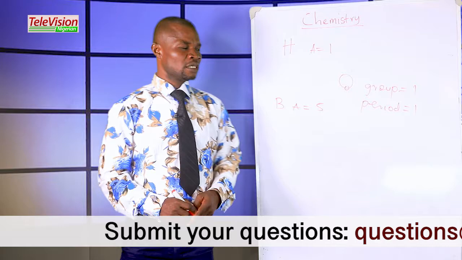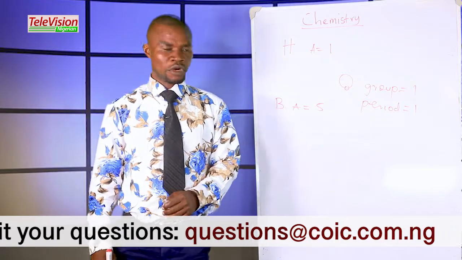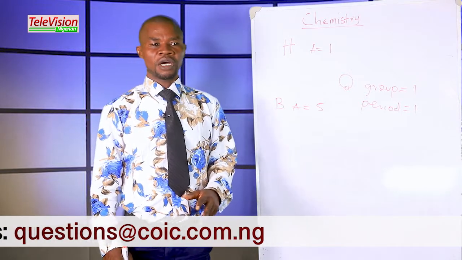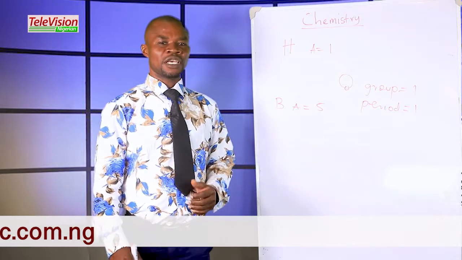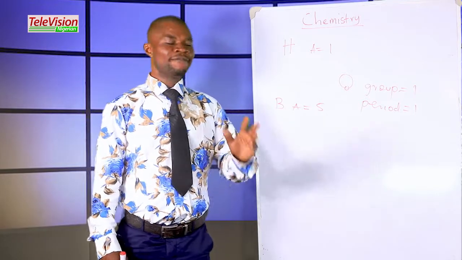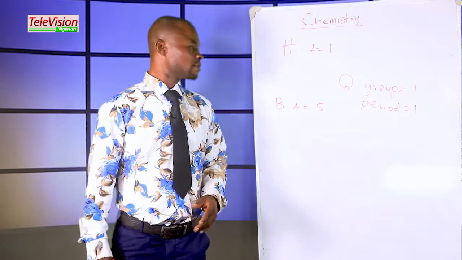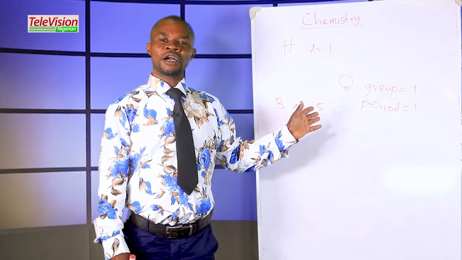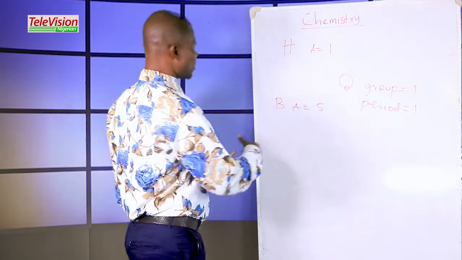Why is this topic important? The topic is very, very important because before you can prepare the periodic table, you must know the group and the period to which the element belongs. And in preparing for WAEC, NECO, GCE examination or JAMB, you are likely going to meet this question every year, question number 1, where you calculate the group and the period of that element. That is why you have to take this topic very seriously if you want to obtain A1 in your examination. So now let's talk about this boron.